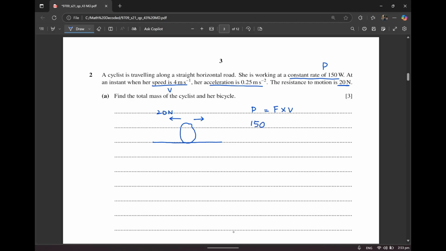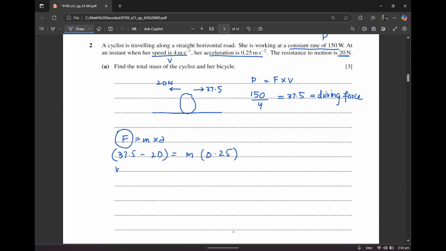You can divide it by the velocity, that is 4, and that is going to be 37.5. So 37.5 is your driving force, which means the force acting over here. Now I'm going to use the formula F is equal to ma. F is basically the resultant force. So that's going to be 37.5 minus 20 is equal to the mass into the acceleration that is given to us in the question, and mass comes out to be 70 kg.